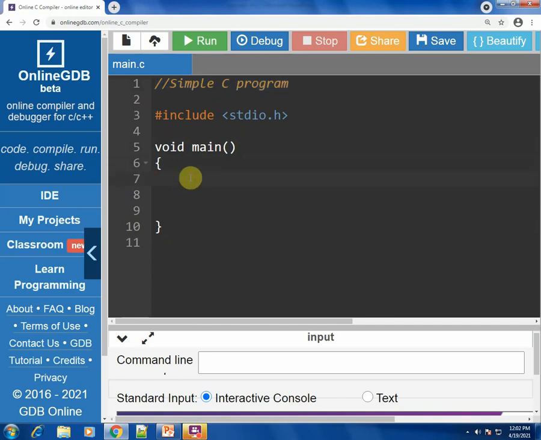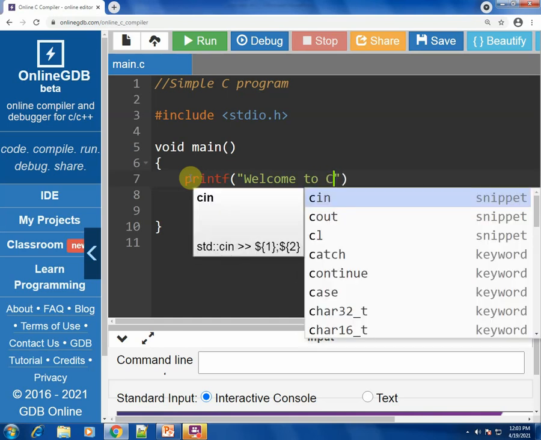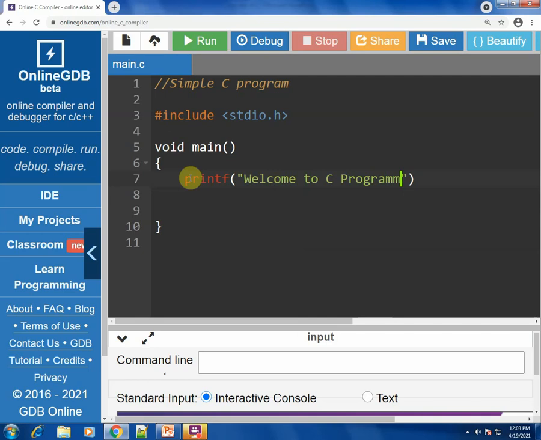Now let's write some lines of code inside the main function. So let's just print some kind of statement saying, so I have just written welcome to C programming. This is how you would write. Every line ends with a semicolon.